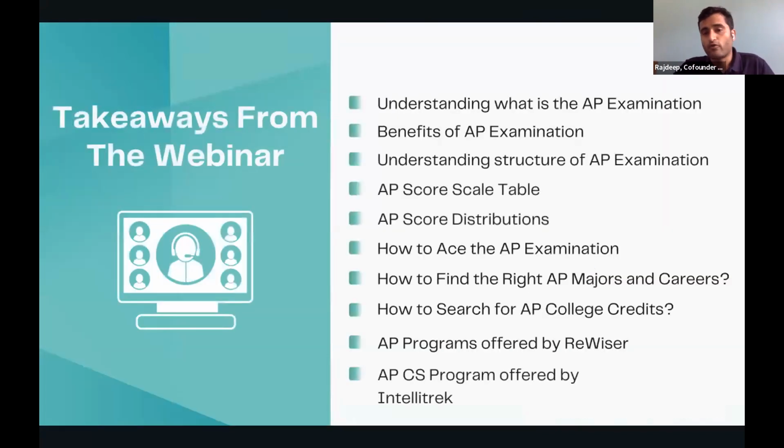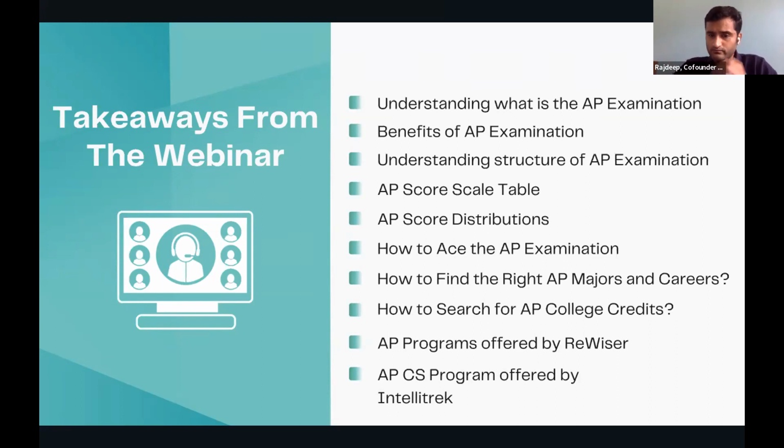In today's webinar, these are the major portions that we are going to cover. We'll be talking about what AP exams are, what the benefits of writing them are, what the structure of the exam looks like, how scoring works, and how scoring has looked in the last few years. We'll also cover how to find the right AP course for yourself; there are different ways to figure this out, and we will talk about two such methods.